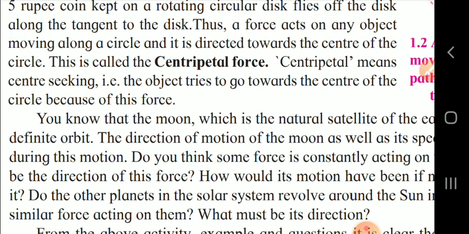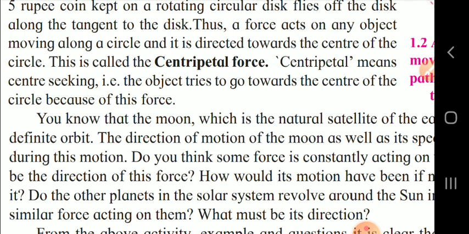So what must be the direction of this force? How would its motion be if no such force were acting on it? Some other question is, do the other planets in the solar system revolve around the sun in a similar way? And how is the force acting on them? What must be the direction?